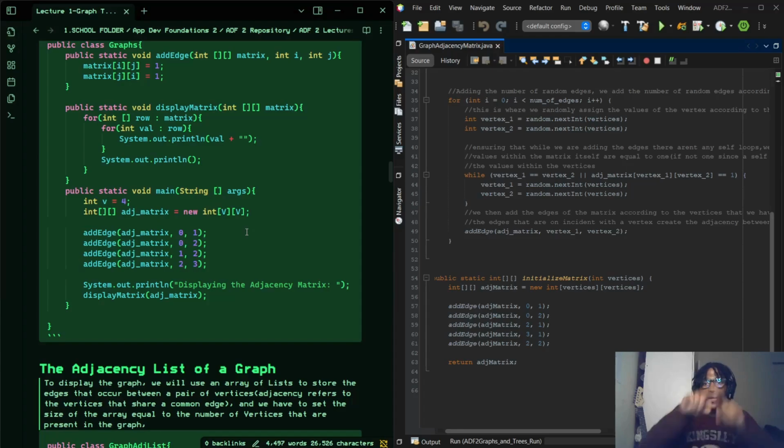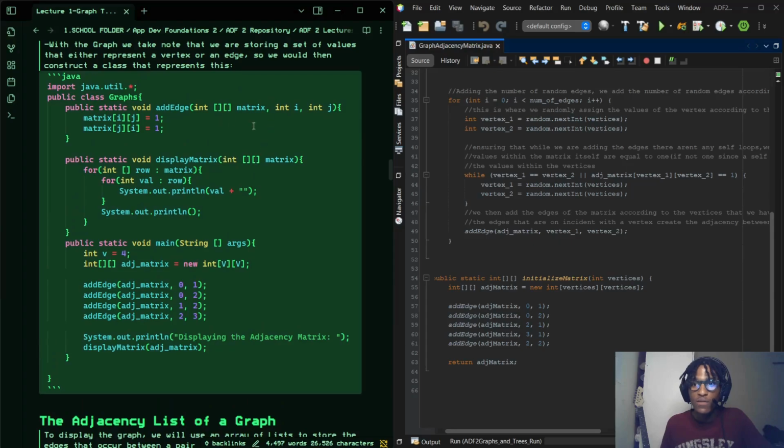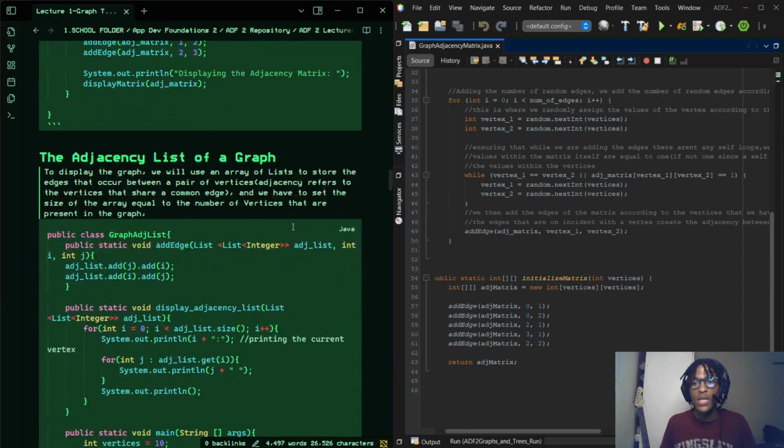So we're going to have a 4 by 4 grid situation happening, and then we just add our edges according to the parameters of the method, where we say this is our box, this is our storage, and place this value here and this value here, just to simplify things, right? And then we just display that.